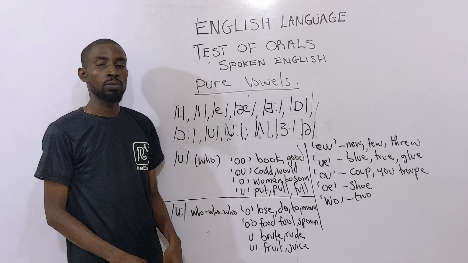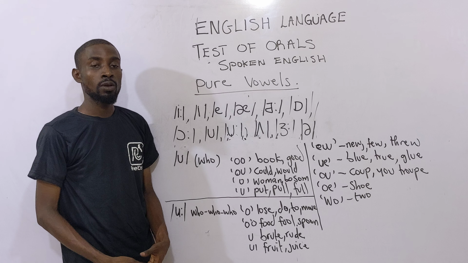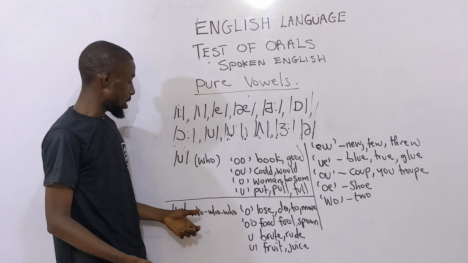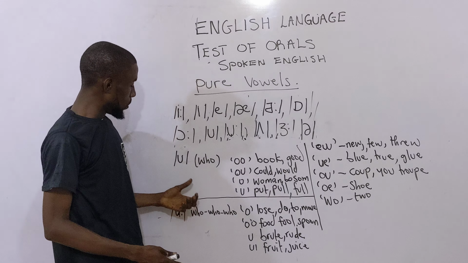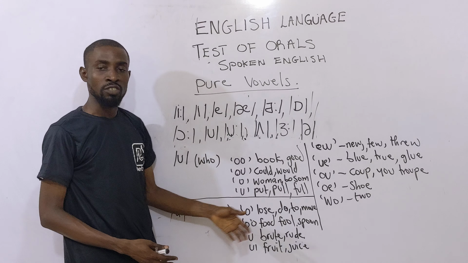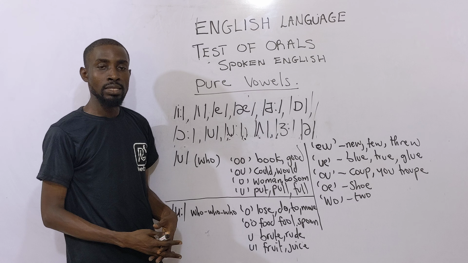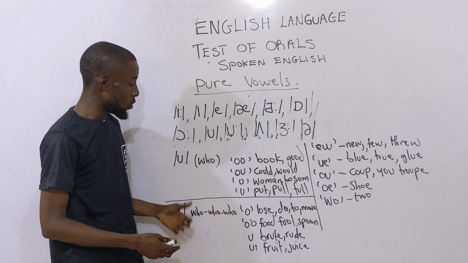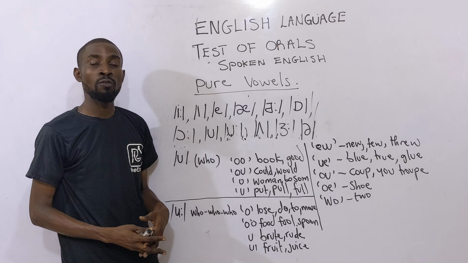In our last video, we looked at vowels 6 and 7, but this time we are looking at vowels 8 and 9, which are /ʊ/ and /uː/ respectively. Vowel number 8 is /ʊ/, and vowel number 9 is /uː/. The first one is not long, it's a short vowel, while the second one is a long vowel.